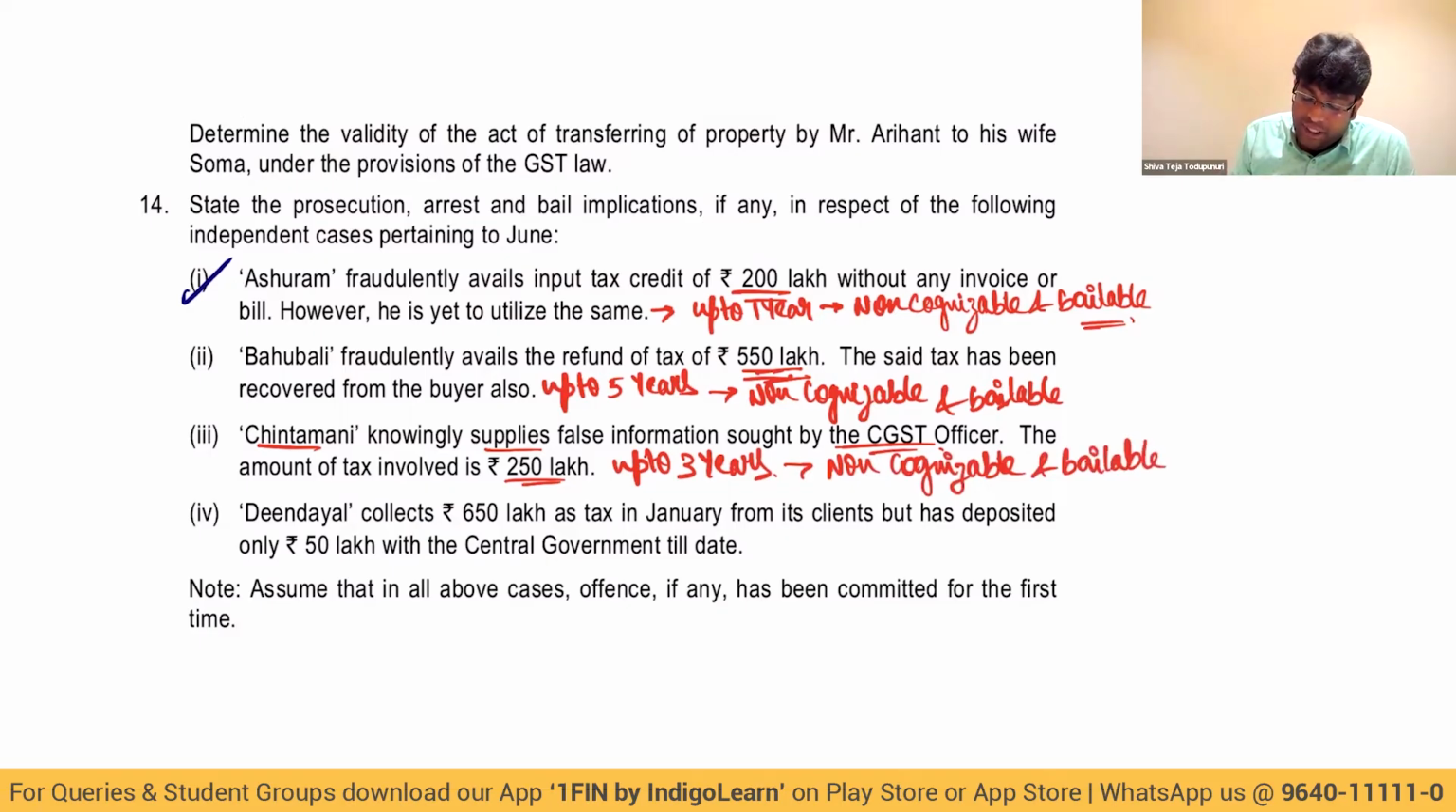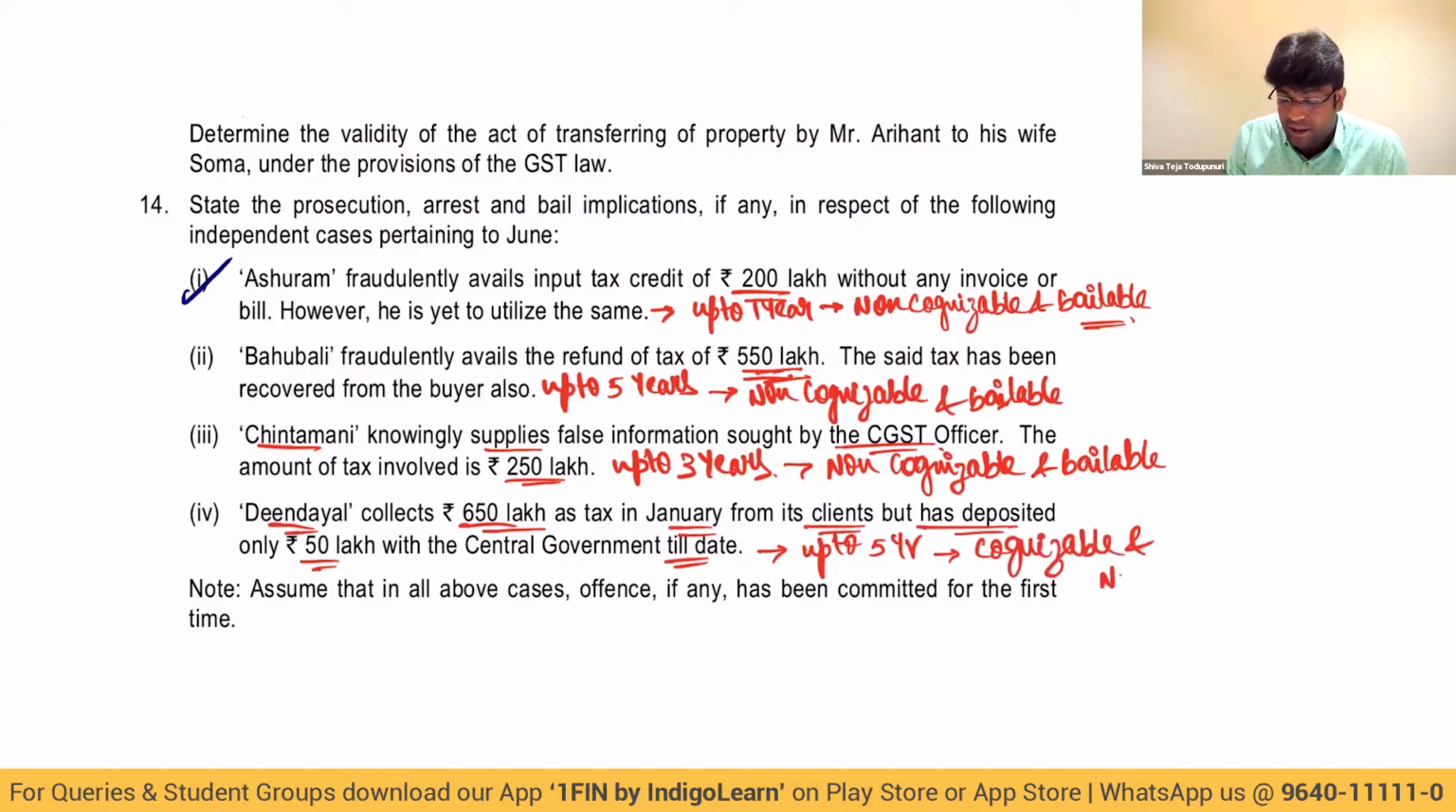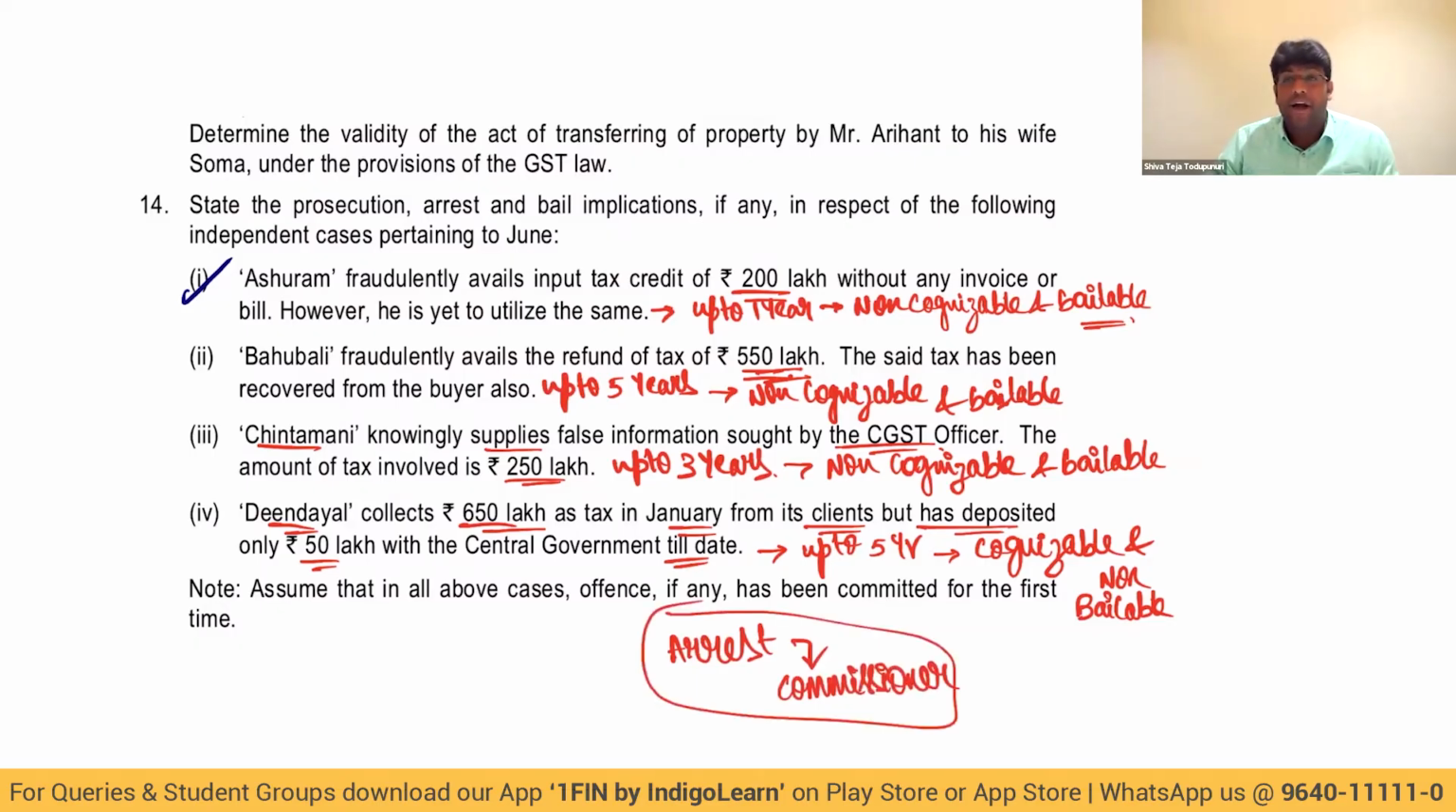Deen Dayal collects 650 lakhs as tax in January from its clients, but has deposited only 50 lakhs with the government till date. This will straight away attract imprisonment up to 5 years. And moreover, this will be cognizable and non-bailable. When I say cognizable, they can arrest without arrest warrant. And this arrest is ordered by the commissioner. And thus, this arrest can be done without arrest warrant, my dear friends. That's why this offense is called cognizable and non-bailable.